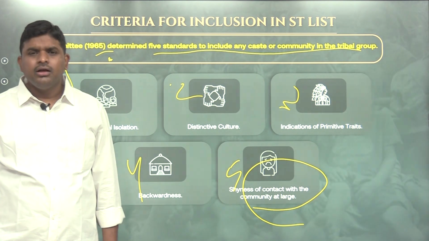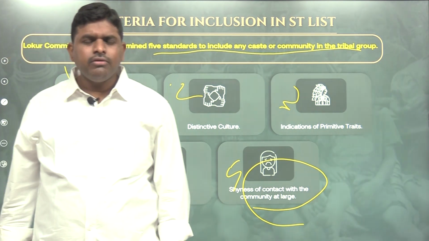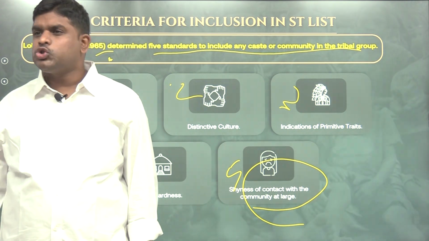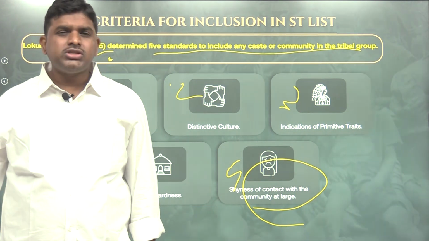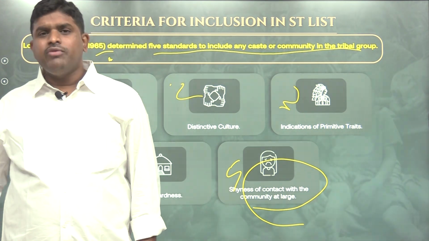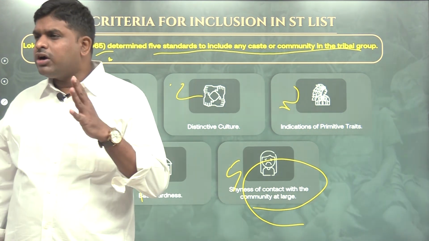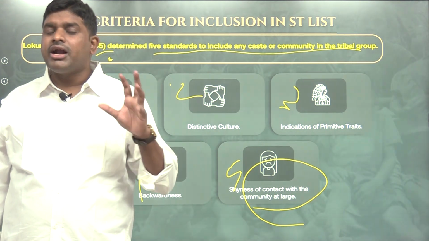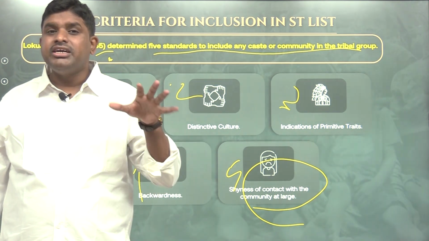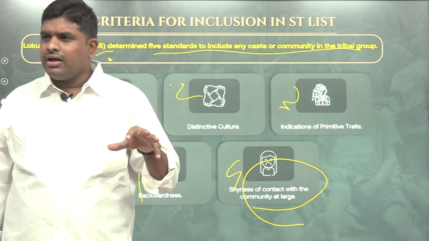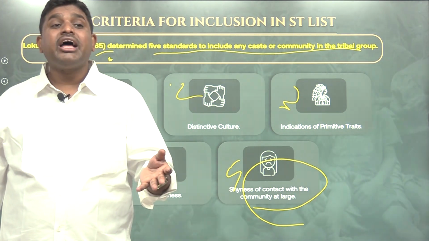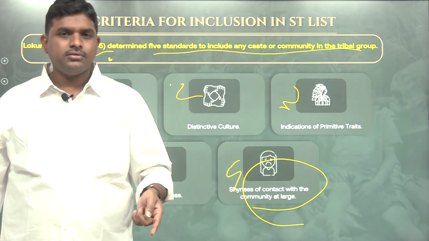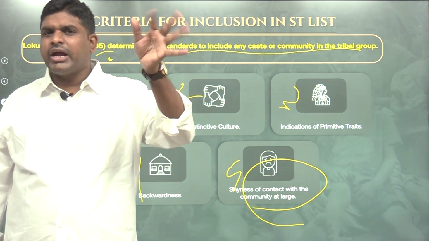So the debate was happening from 1951 to 1955. Everyone is demanding ST status. Reservations and benefits are associated with it. Lambadis didn't get reservations till 1976. Till 1976, the Lambadas, a very famous tribal community in the Deccan region in South India, were not included. It was given by Indira Gandhi as a mechanism to get votes. It's a political decision.